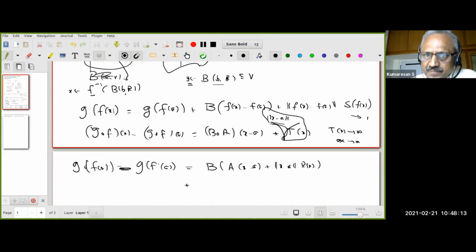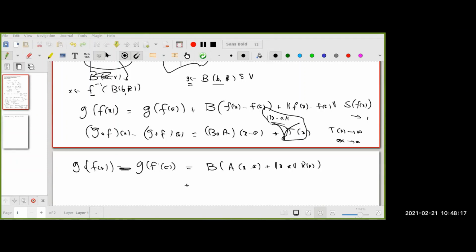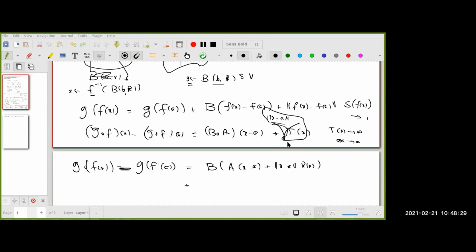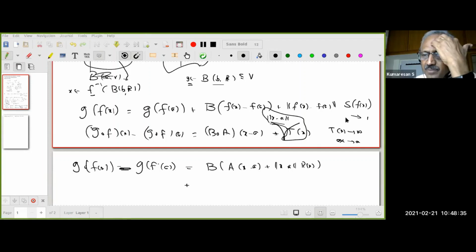Somebody else? Sir, I think we can use the fact that B is a linear map. No, see here I want norm x minus a should come out. If I want to do anything, norm x minus a should come out. Otherwise, I do not have anything. Please understand. You understand? The error term should be of the form norm x minus a into something. That something should go to 0 as x goes to a. So somehow I have to force it.